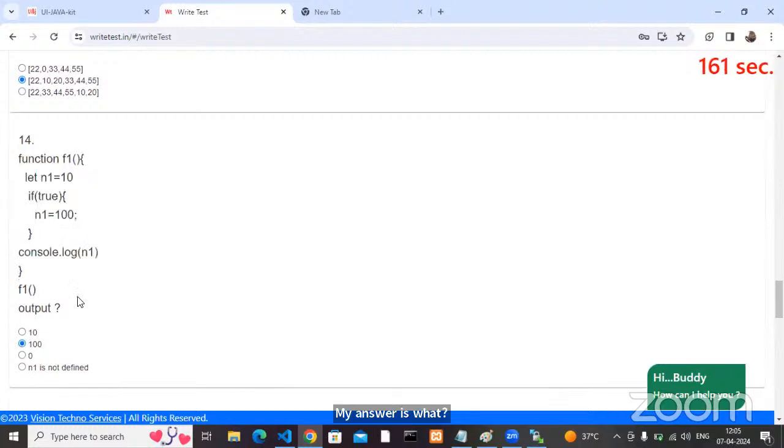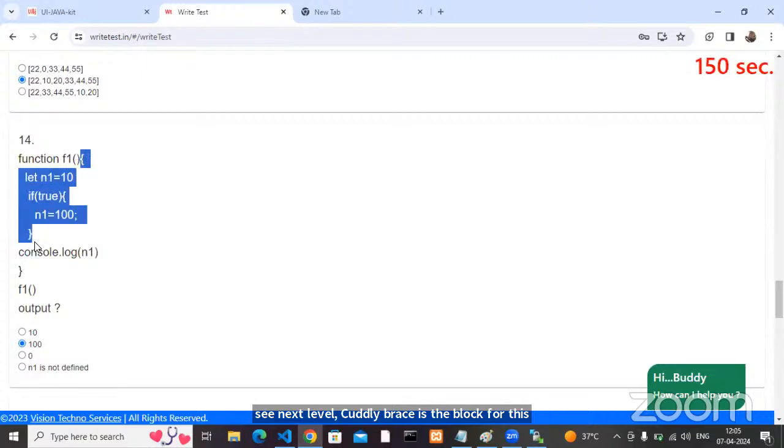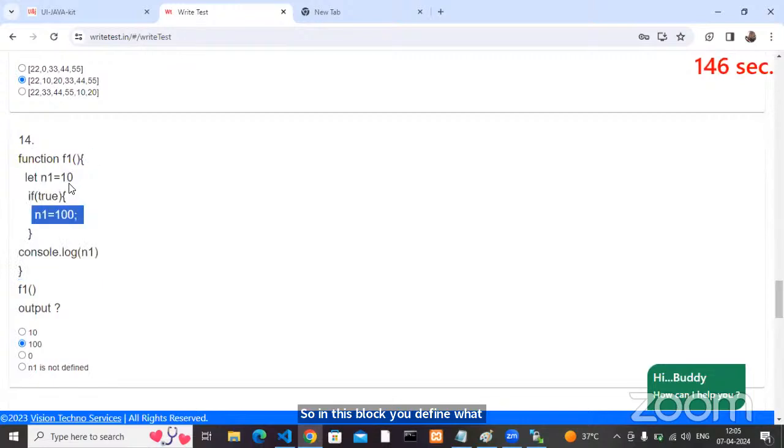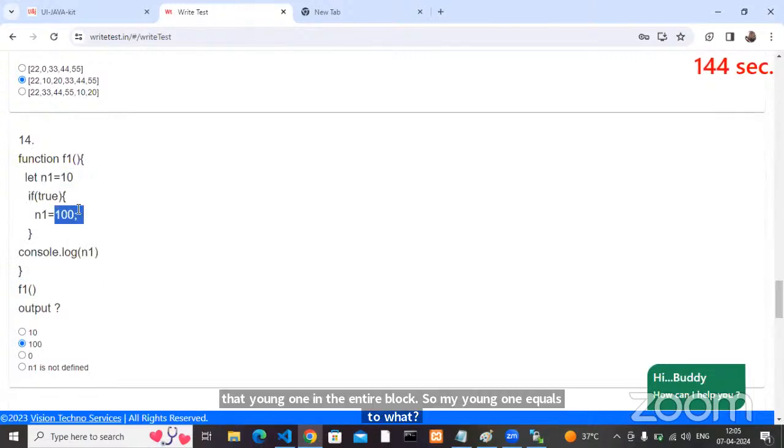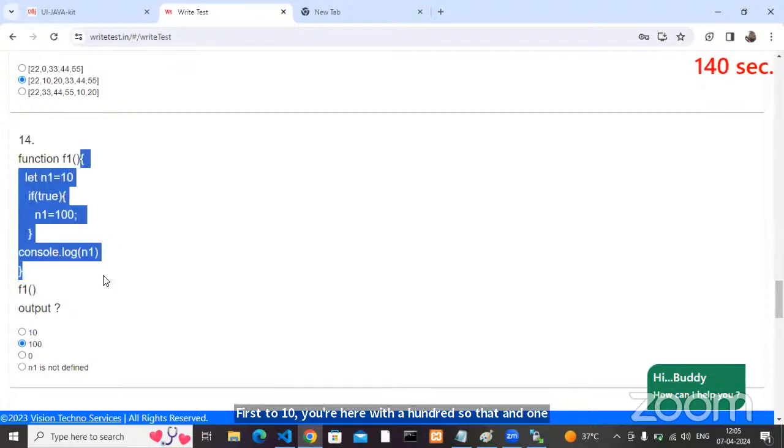Okay, let is block level scope. See, you defined it in this block or not. The next level curly brace is the block for this n1. So in this block, you defined n1. You can use that n1 in the entire block. So my n1 equals what? First 10, then you reassign with 100. So that n1 you can use in this f1 block wherever you want.